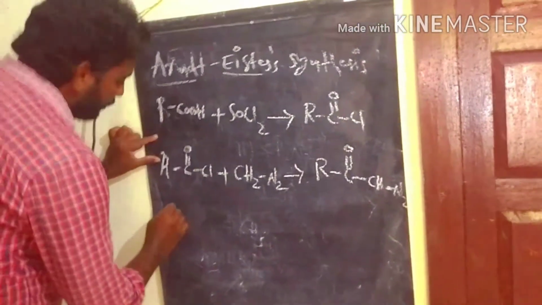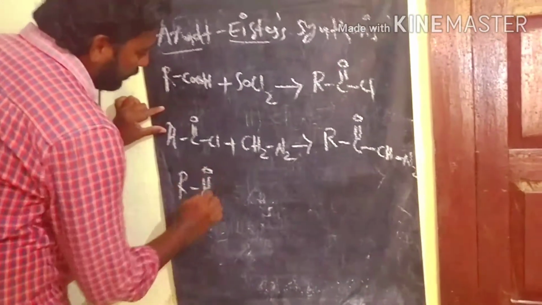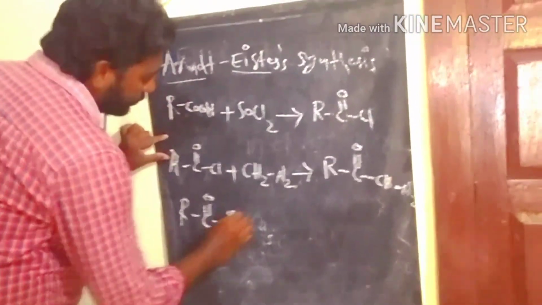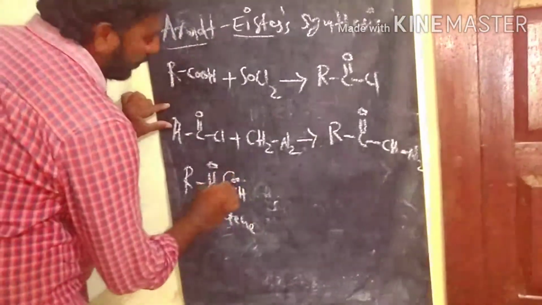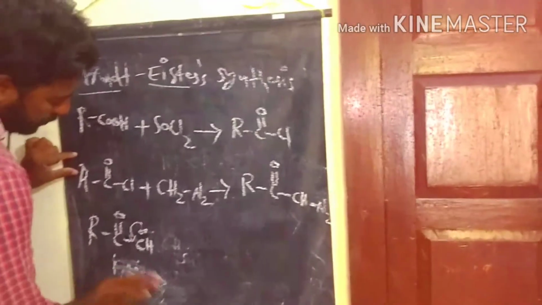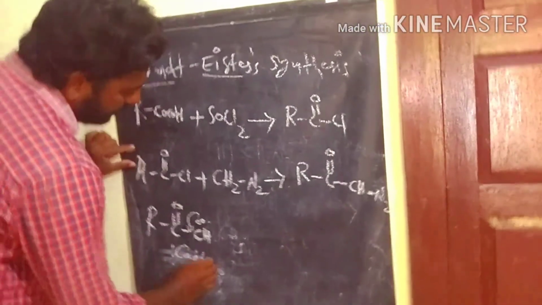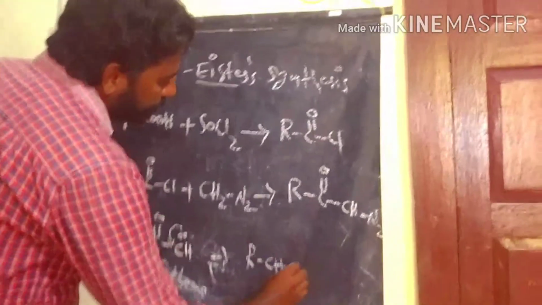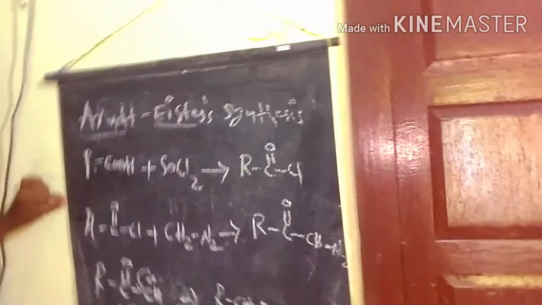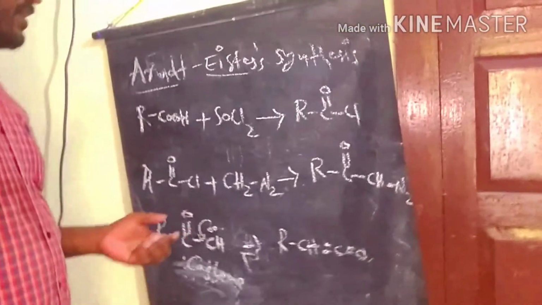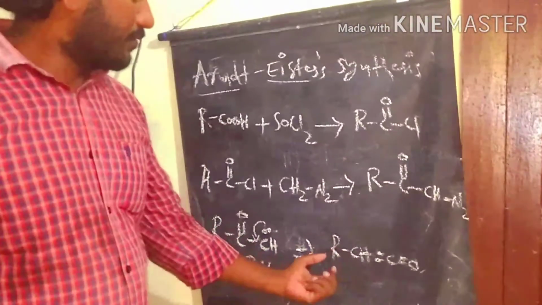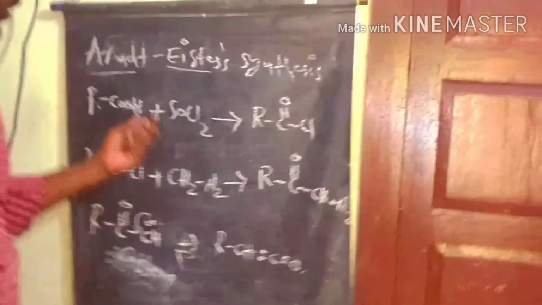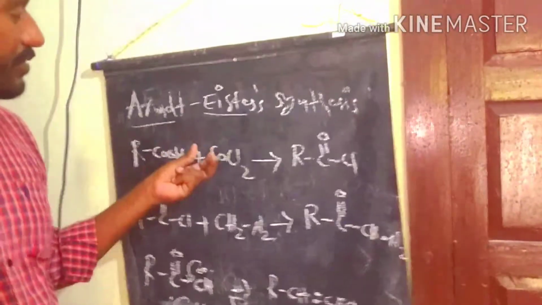After the N2, we apply heat to form the carbene. This carbene, after rearrangement, produces the ketene. So this is the ketene, the intermediate in this reaction. After the ketene, we can hydrolyze it and we get the acid; finally carboxylic acid is the product. So this is the way to carry out the Arndt-Eistert synthesis homologation.